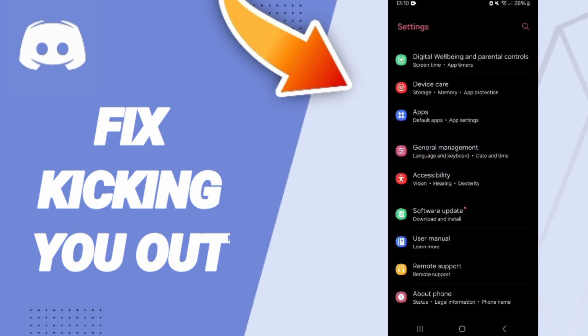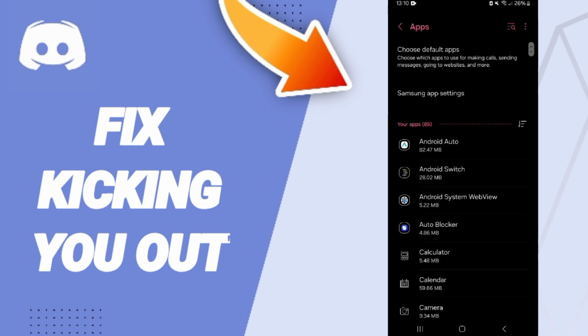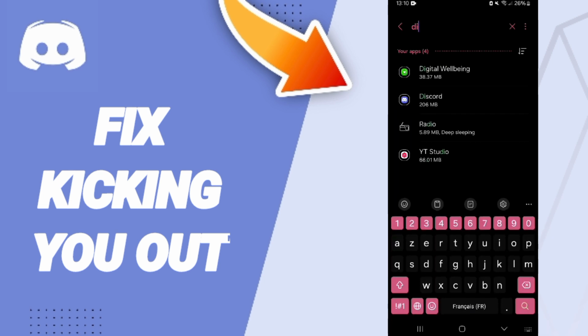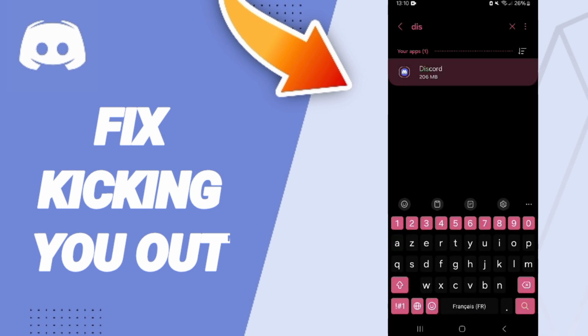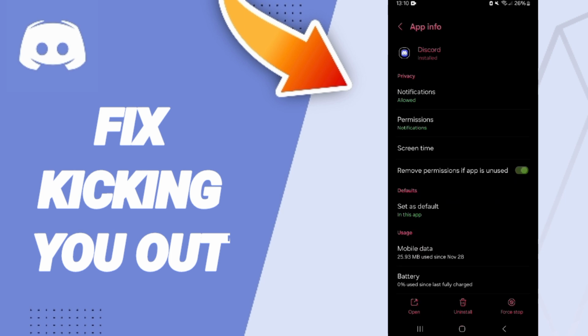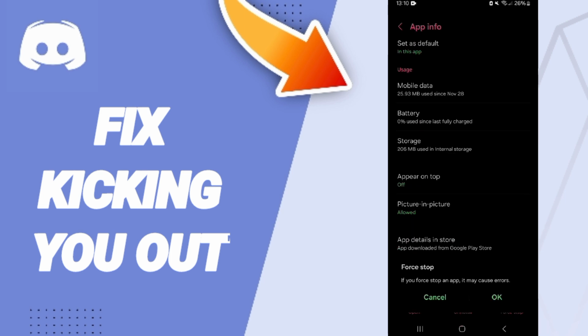In this page we go to apps, default apps, app settings. On above we will search for the Discord app and we click. Here in this page of app info we will click on first stop and we click OK.